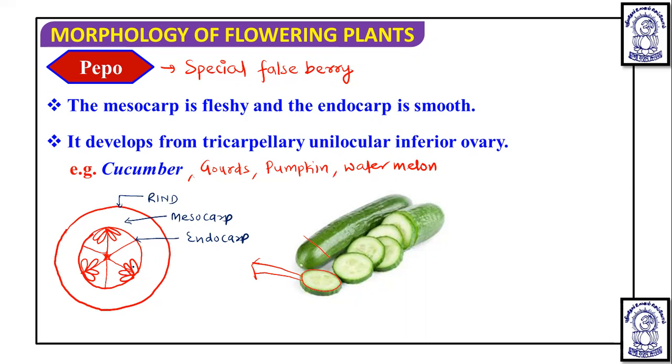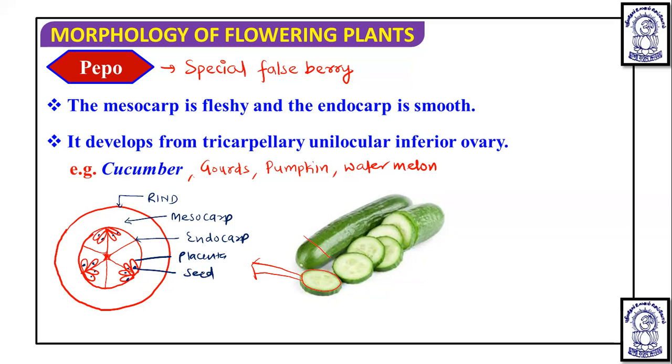So seeds are not going to separate from the placenta. So these are the seeds. This is the placenta and this is the seed. So here seeds are not going to separate from the placenta, and they are incurved to form septa.